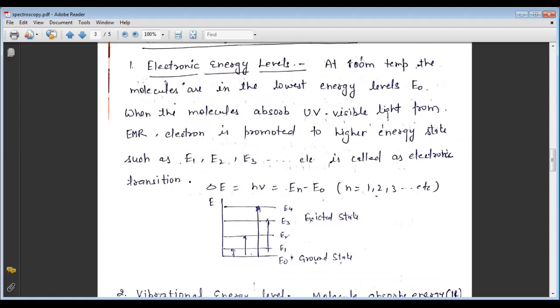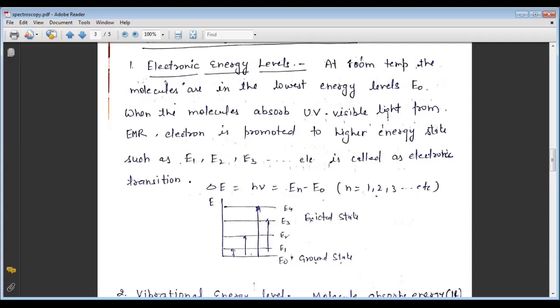We know that at room temperature, the molecules are in the lowest energy level, which we denote as E0, the ground state. When the molecule absorbs ultraviolet or visible light from electromagnetic radiation, the electron is promoted to a higher energy state. These energy states may be E1, E2, E3, E4, E5, and En, etc. So it is called the electronic transition state.